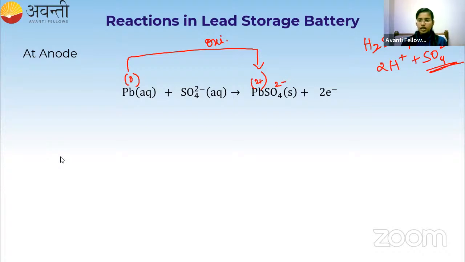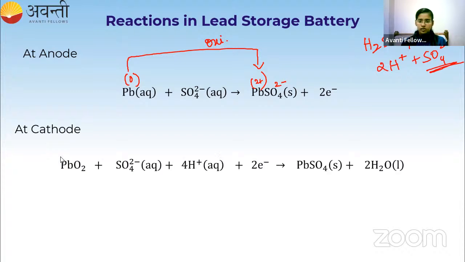Now at the cathode, what is happening? The lead dioxide which we have in the positive plate will react with the sulfate ion present in the sulfuric acid solution, and it gains 2 electrons. It gains 2 electrons because at the cathode reduction occurs. So gain of electrons takes place and that will be converted to lead sulfate.